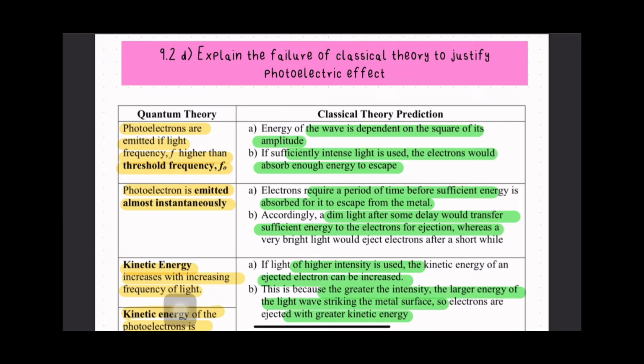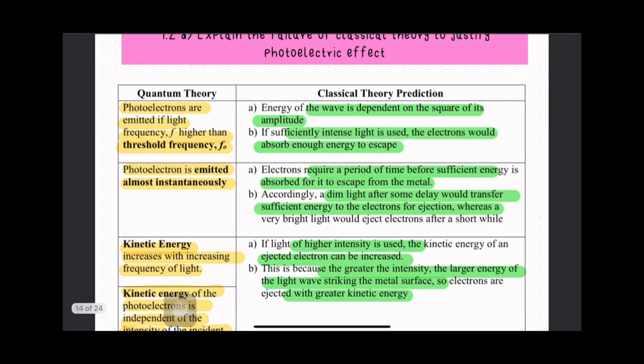Okay, this is 9.2D. Explain the failure of classical theory to justify the photoelectric effect. So classical theory predicts that the wave energy is dependent on the square of its amplitude, and they said that if sufficiently intense light is used, then the electron would absorb enough energy to escape.